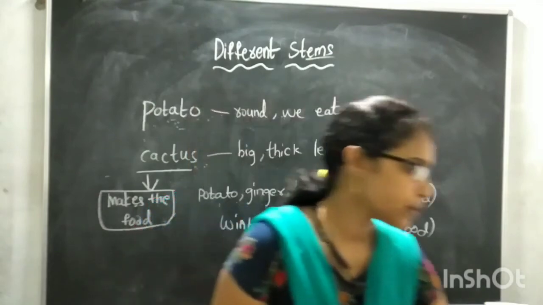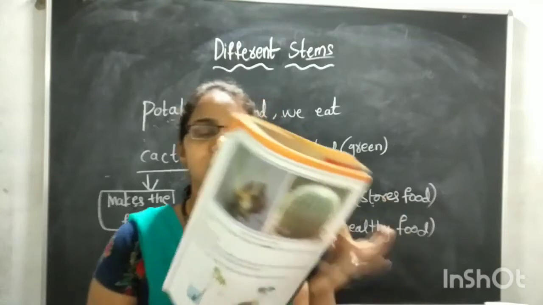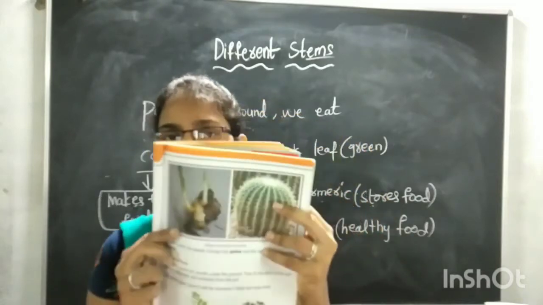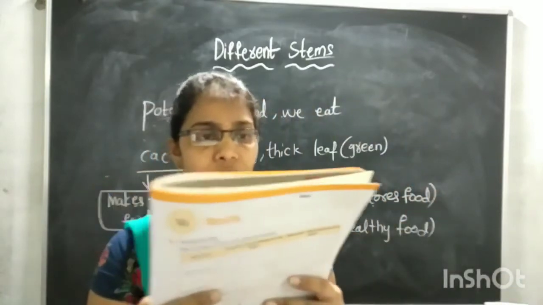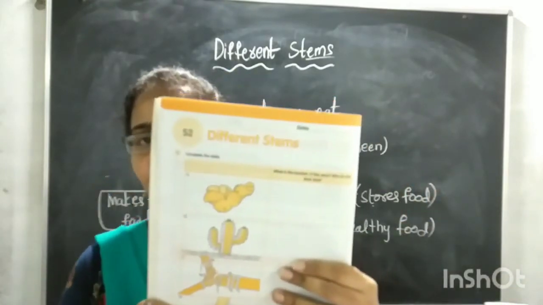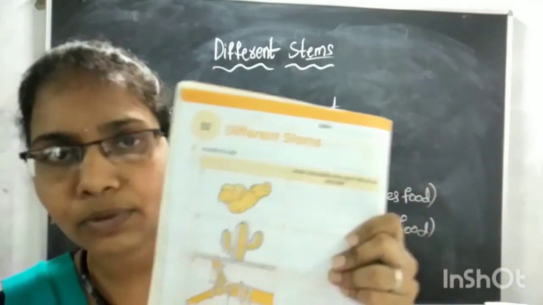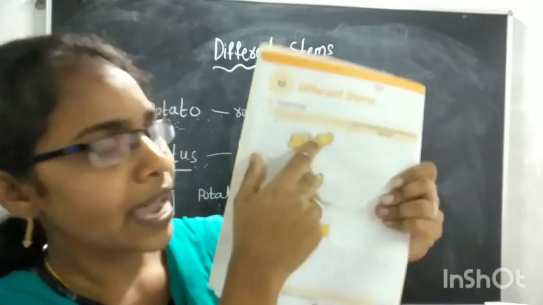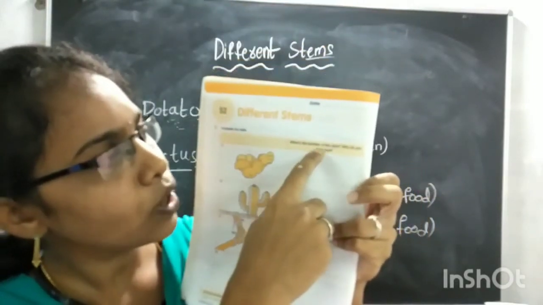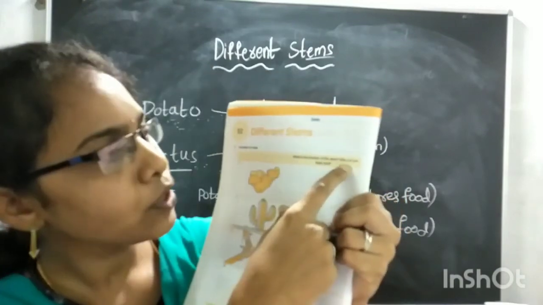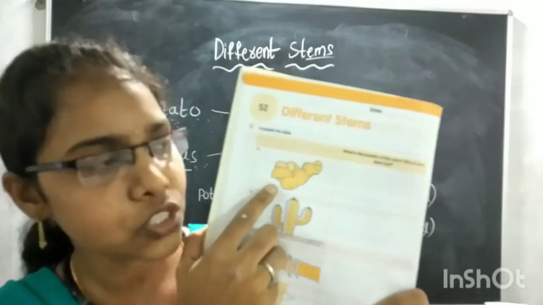Open your textbooks. Yes, you have to read this, children. Open your volumes, page number 20. See here. You have to complete this table, children. They have given some pictures, and you have to write what is the function of this stem, and also why you think that. So the first one, see ginger.